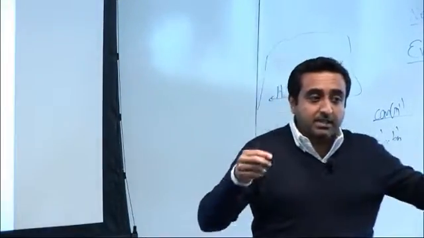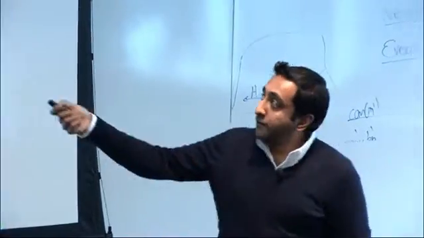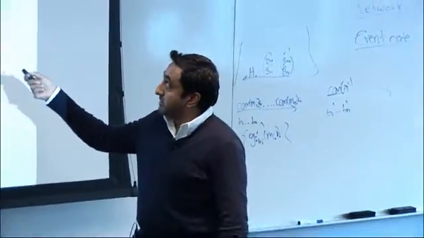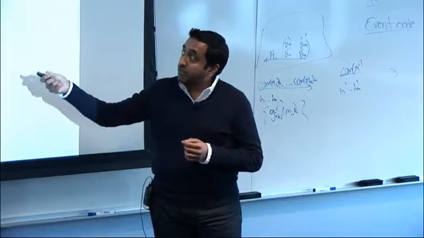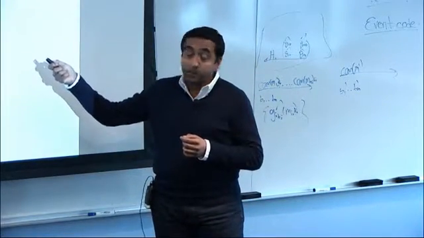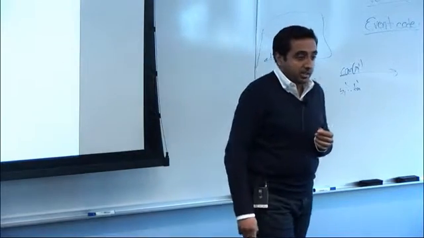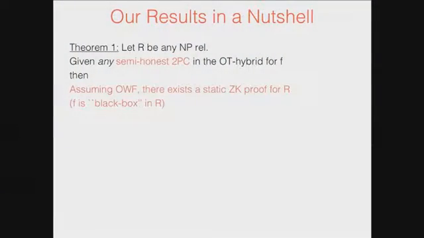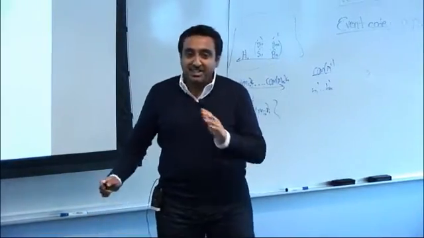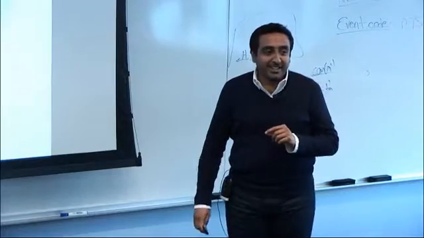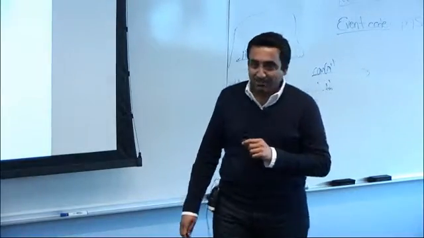So given a secure computation protocol for f that is related to R, I'm going to give you a transformation where I use only one-way functions and give a static zero-knowledge proof for the relation R. I'll tell what static is. We all know what zero knowledge is. The next theorem will say why I specifically said static here.